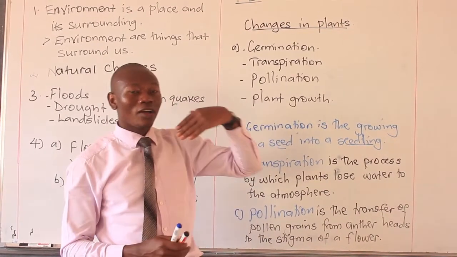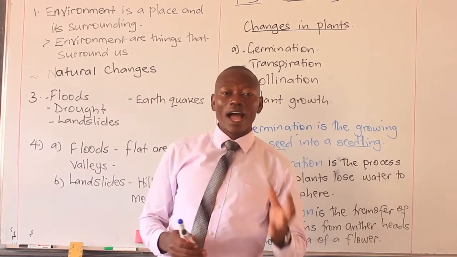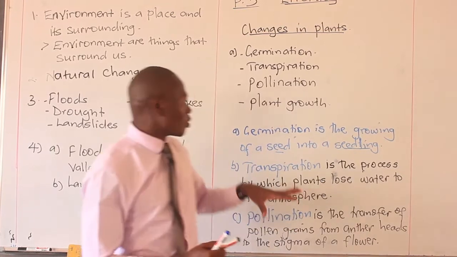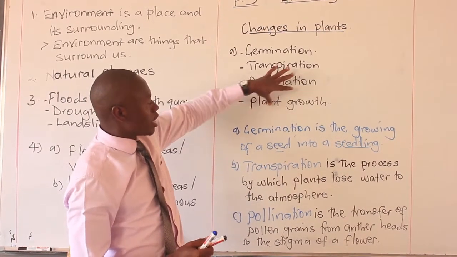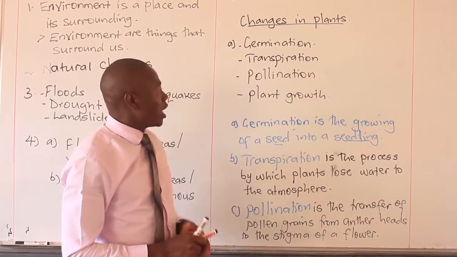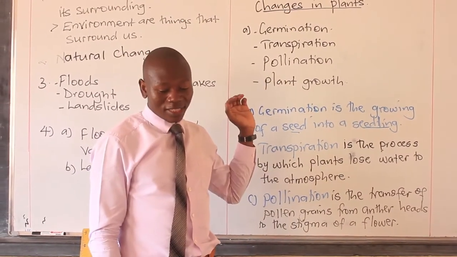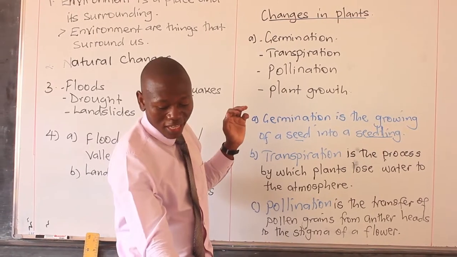Then lastly, plant growth is self-explanatory. A plant transforms from a seedling into a mature plant. So this is what we term as what? Plant growth. So let me hope you've understood these changes which take place in plants. Let's talk about more changes.